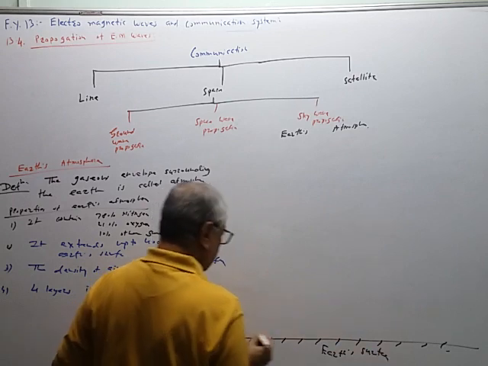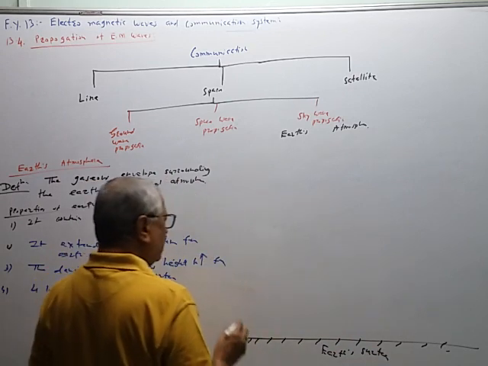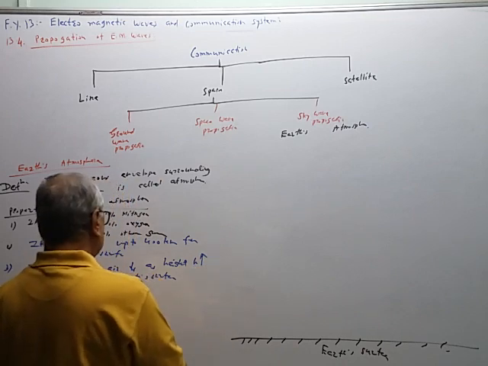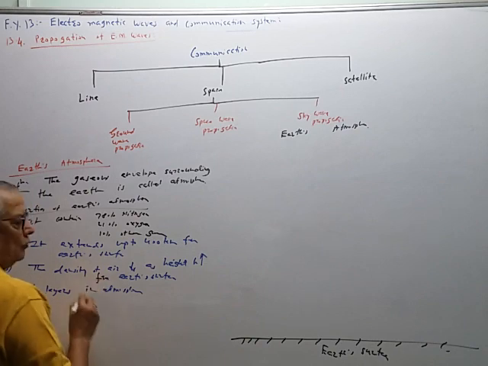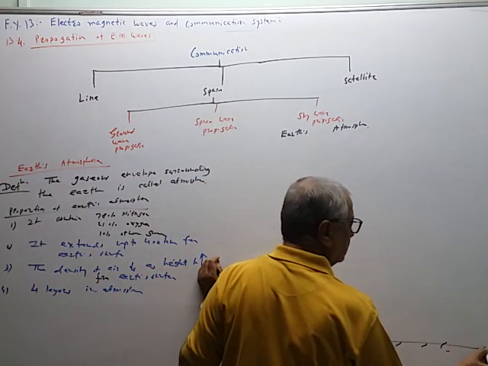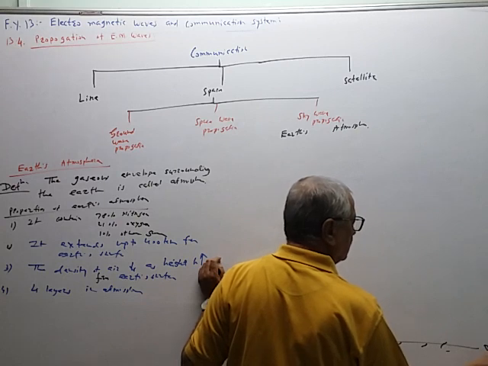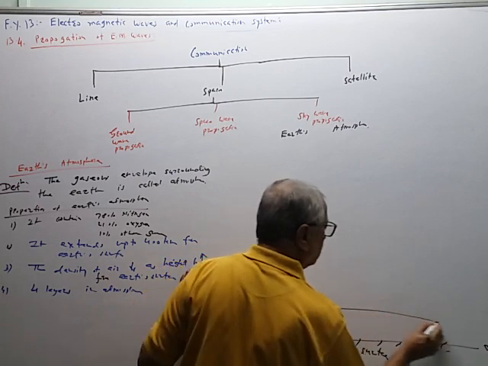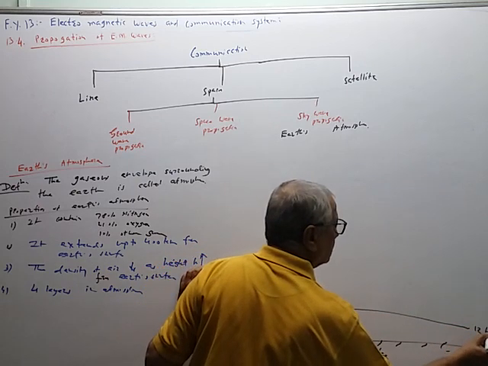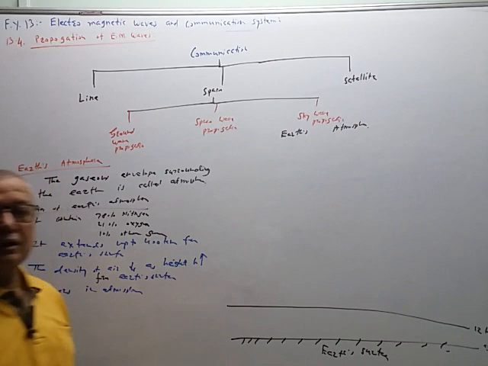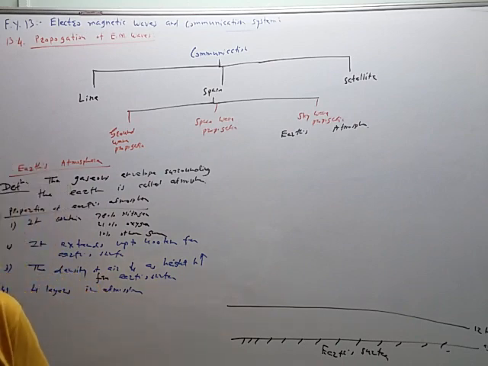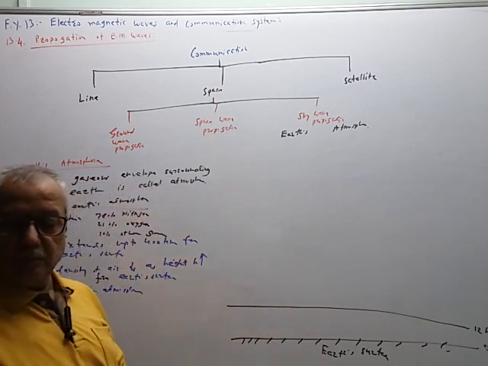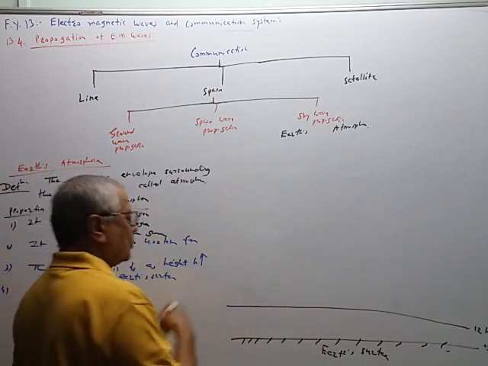From here the atmosphere starts. From 0 kilometer to 12 kilometer, this is one layer which is closest to the surface of the earth and it is called the troposphere.